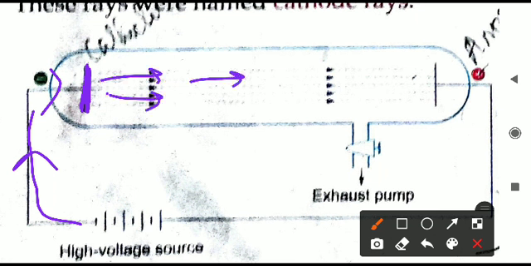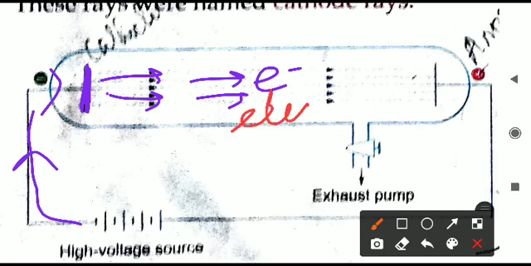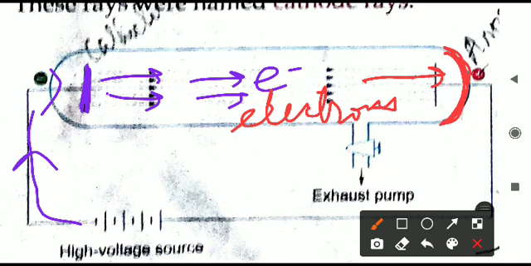What are cathode rays actually? These cathode rays are only electrons. I have made the sign e minus; e minus means electrons. So in symbolic form we can write this: electrons are emitted there. All these electrons are moving to the opposite wall, and when they strike there, they produce a glowing light. Light is glowing there, that is, fluorescence is observed. This fluorescence is coming because of the electrons produced from the cathode metal plate.